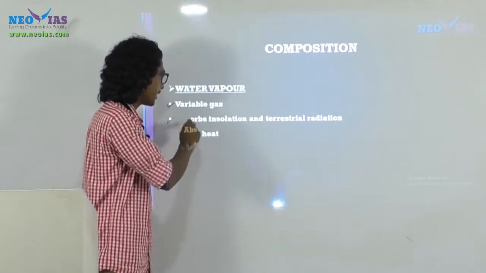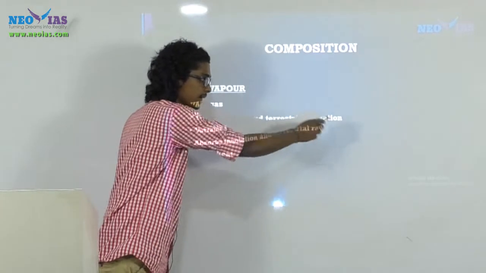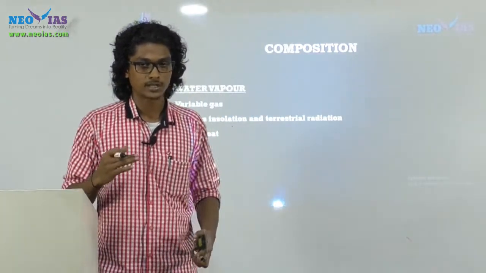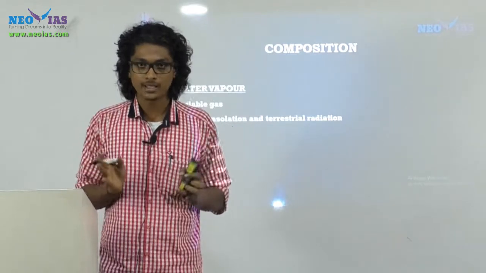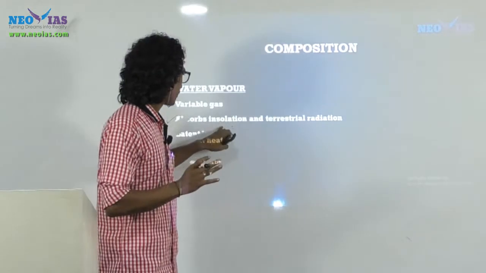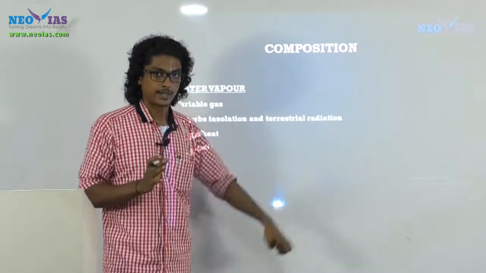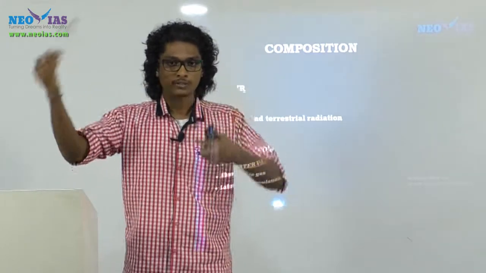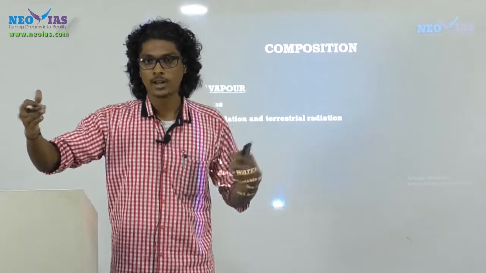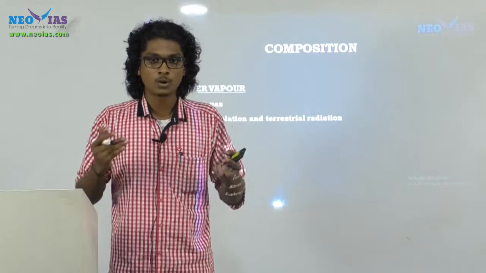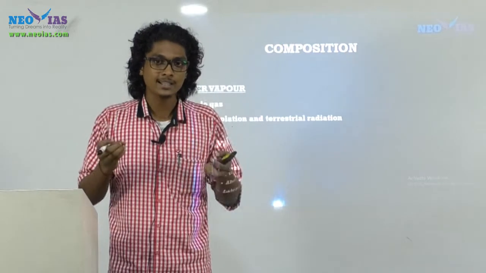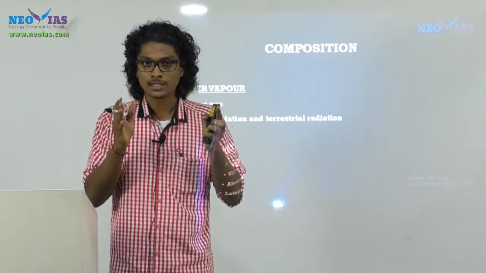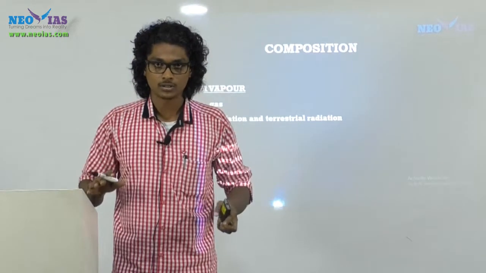Second, it can absorb both insolation and terrestrial radiation. In the case of carbon dioxide, it absorbs only the terrestrial radiation, right? It is transparent to insolation. But water vapor can absorb insolation as well as terrestrial radiation. If you have noticed, after a shower, if you enter the bathroom again, it will be more hot there, right? It's because the water vapor retains the heat taken off from our body. So remember that water vapor can absorb both radiations.